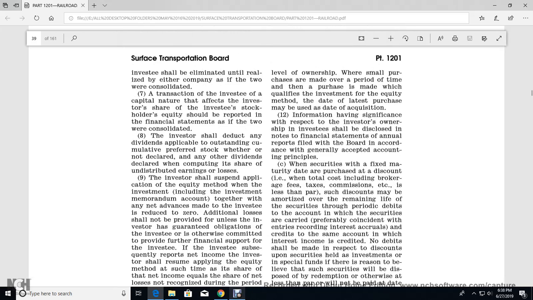12. The information that has significant effect with respect to the investor's ownership of the investee shall be disclosed in the notes to the financial statements and annual reports filed with the board, according to generally accepted accounting principles.